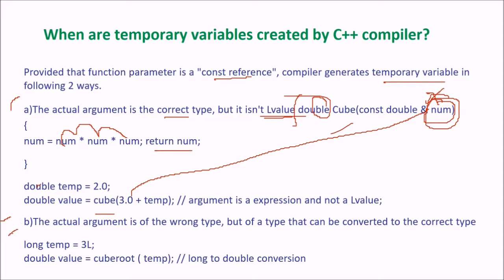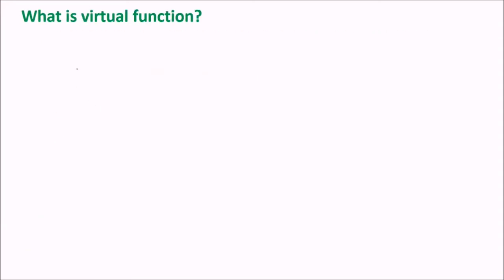The other is the actual argument is of the wrong type, but of a type that can be converted to the correct type. So what happens here? This is a double. Now you are trying to pass the long 3L, that is a long value, to the cube root, like here. So this is a long to double conversion. In this case, temporary variables are created by the C++ compiler.